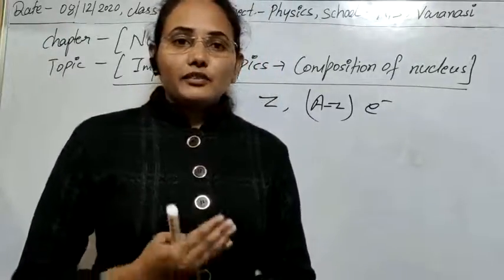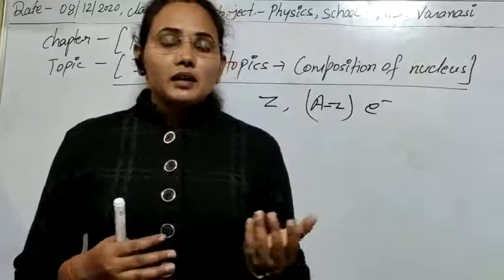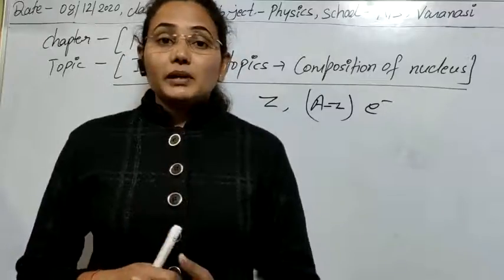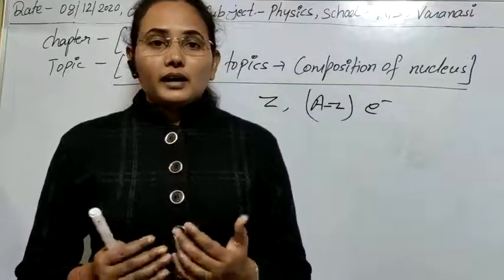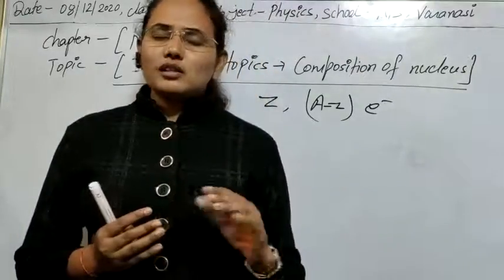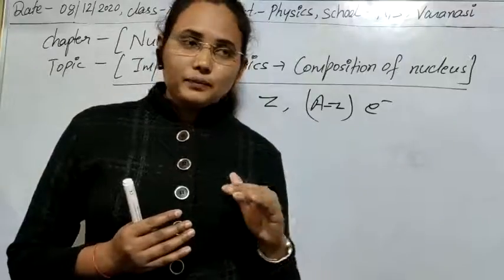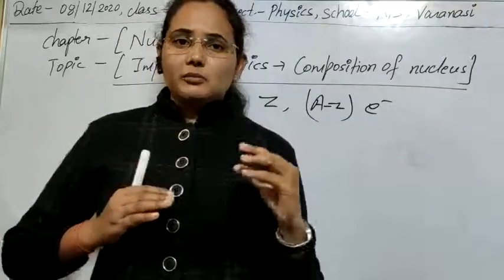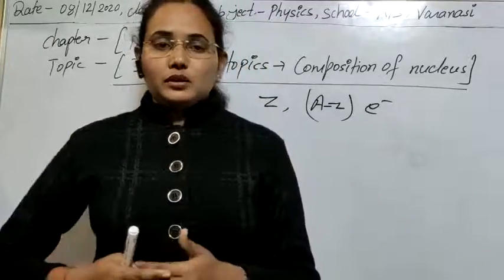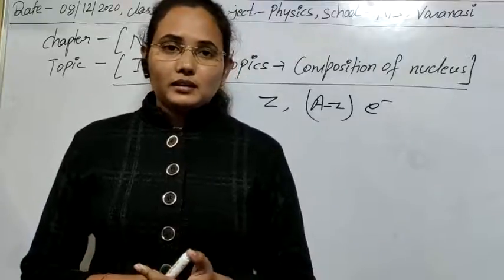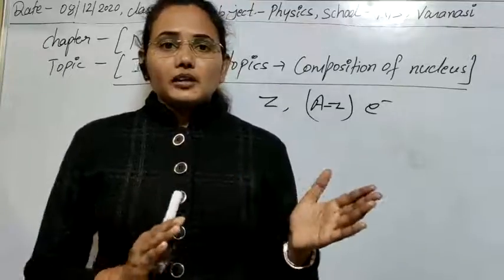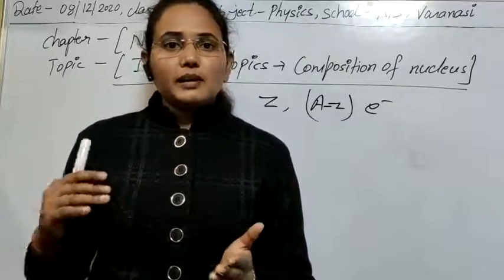You know that if there is an emission of alpha particle, then atomic number is decreased by 2 and atomic mass is decreased by 4. In case of beta particles it is increased by 1. So you know that lighter nuclei are also unstable. We have discussed all these things in the chapter in brief, but still here we will take some of the concepts again to remind you. So in case of beta, lighter nuclei are also unstable,